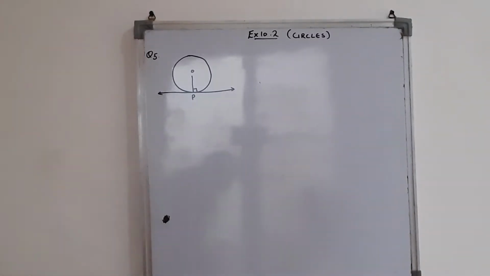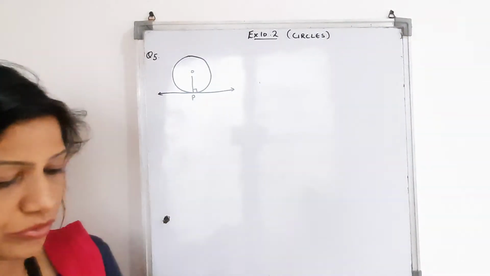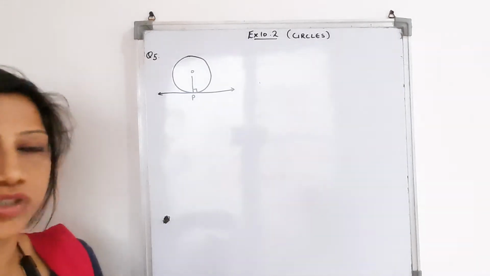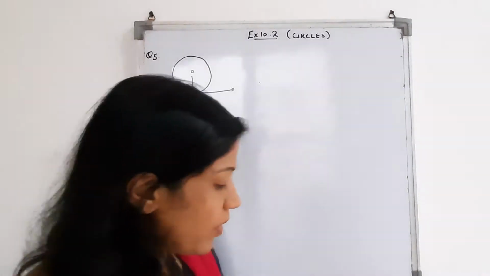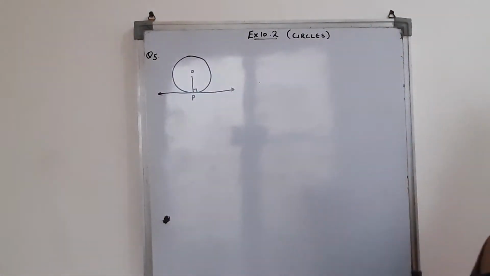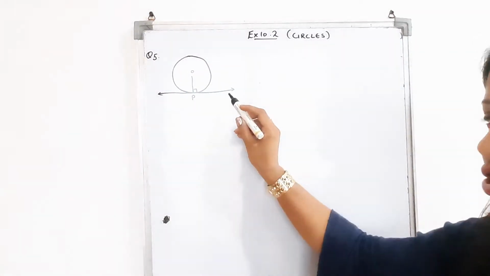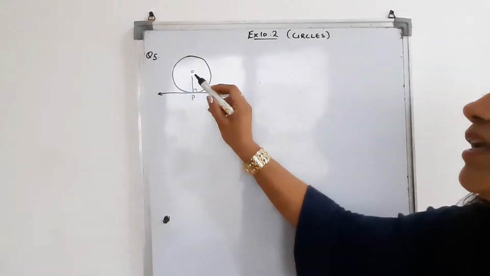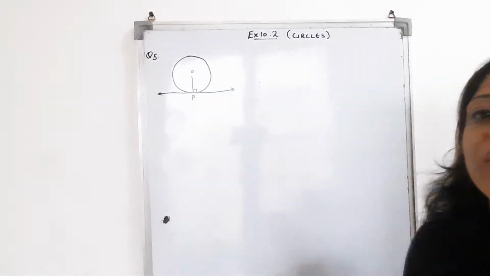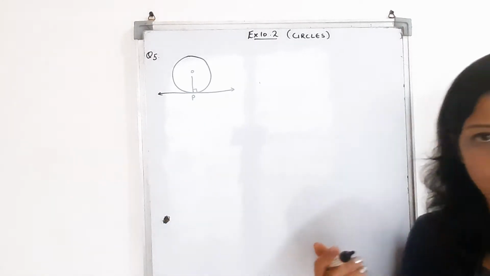Yes, students, let's continue our topic circles. We have discussed till the fourth question of exercise 10.2. Let's come to the fifth question. It says, prove that the perpendicular at the point of contact to the tangent to a circle passes through the center. He is saying if we are having a perpendicular on the tangent, then it will definitely pass through the center. We need to prove it.